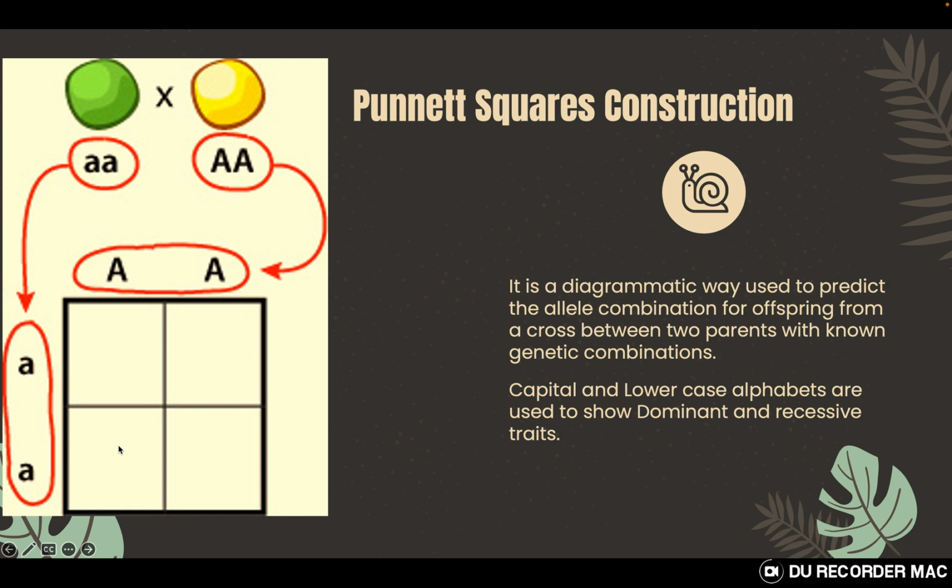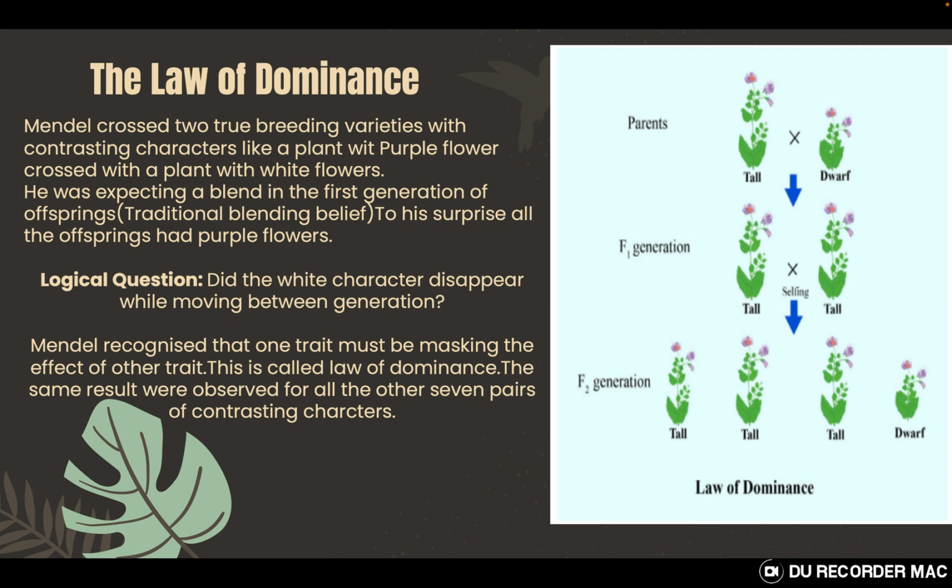All will be heterozygous because they are receiving one dominant gene from one parent and a recessive allele from the other parent. So apparently they may show the dominant character, but internally they are not pure breeding, they are heterozygous. You will be doing a lot of practice of the Punnett square once we are done with the examples.